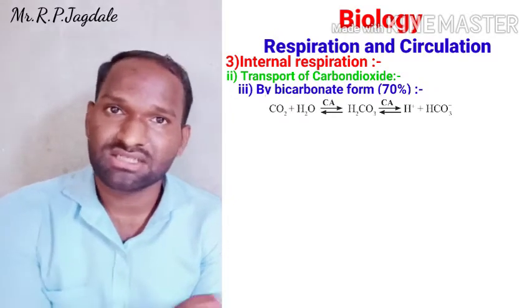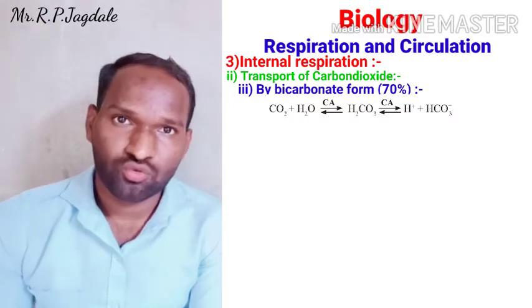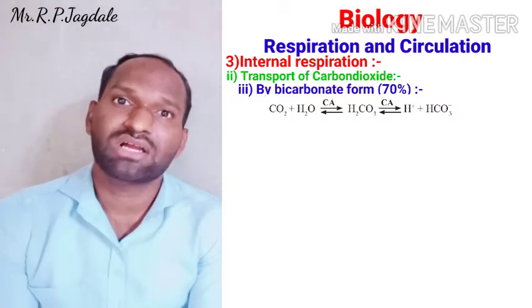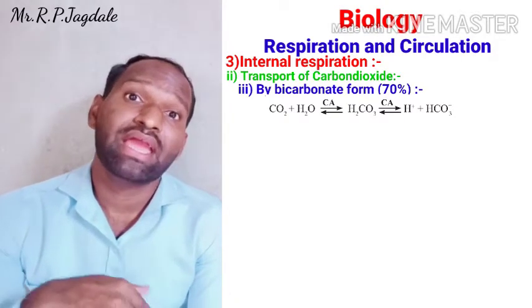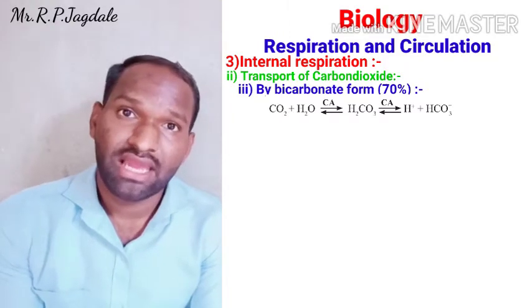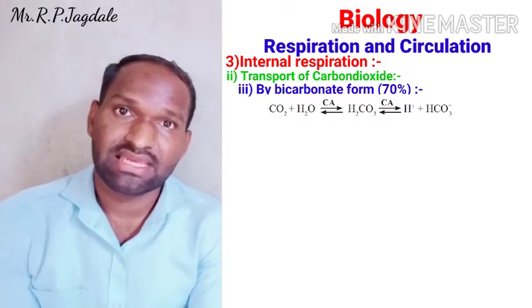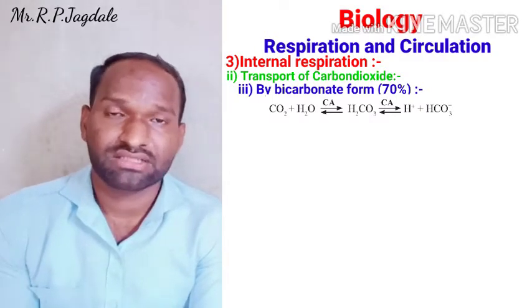The reaction is on your screen. CO2 plus H2O will form carbonic acid, that is H2CO3, by using an enzyme carbonic anhydrase. And it is a reversible reaction, it can be reversed. So the arrows are like that, reversible reaction.